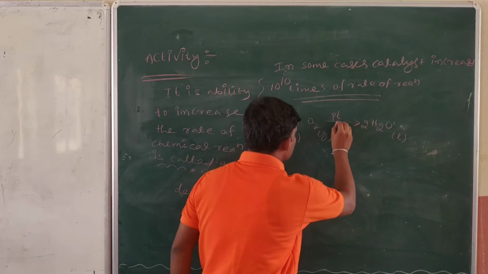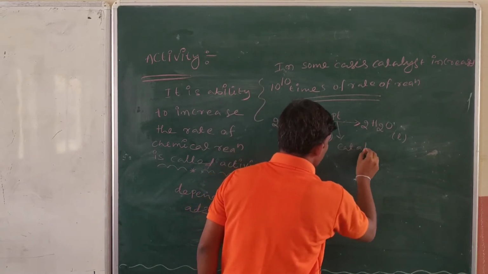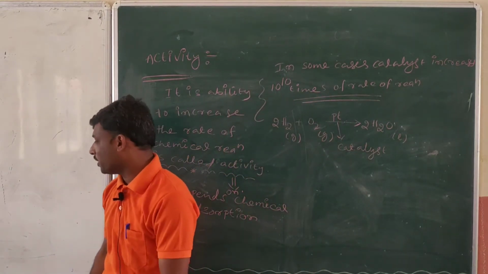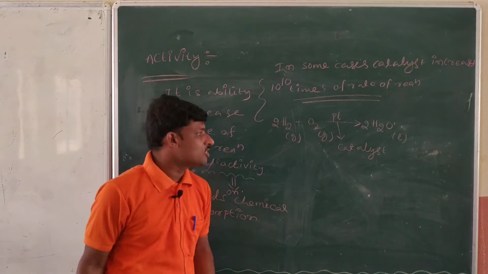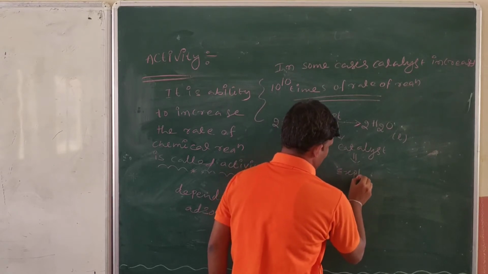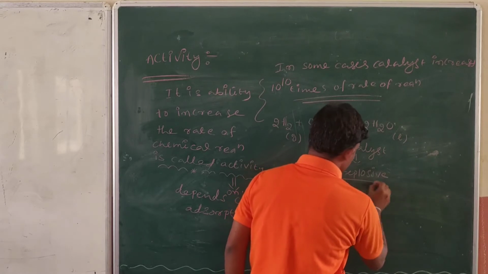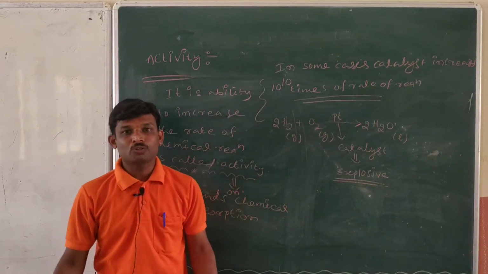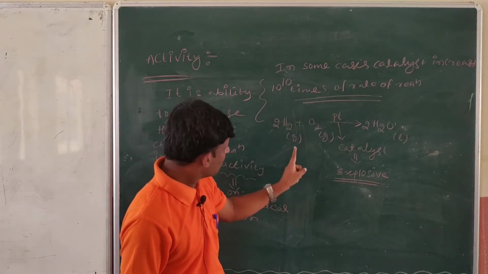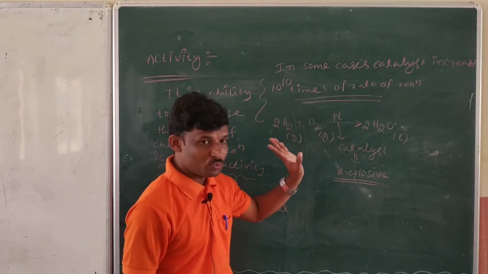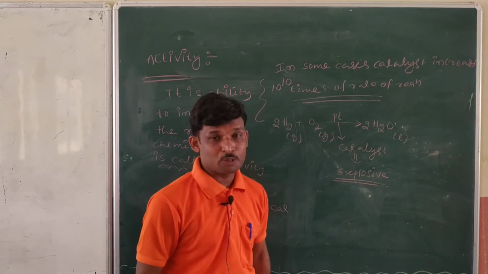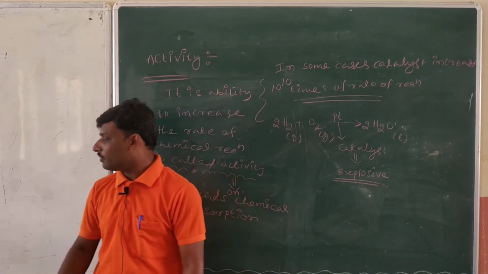While using platinum as a catalyst, what happens? An explosive, violent reaction takes place. Are you getting my point? It is very fast, so this is very, very important. It means the rate of reaction is increased 10 to the power of 10 times. One example I am taking: H2 plus O2 gives 2H2O, a vigorous reaction. When I take platinum as a catalyst, an explosive reaction takes place. This is a very, very important thing.